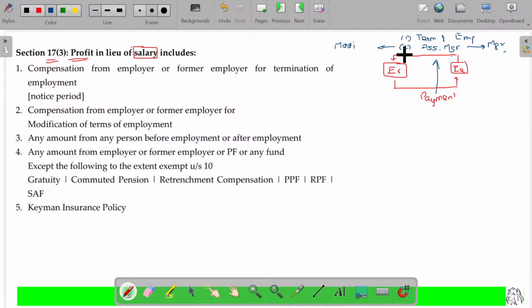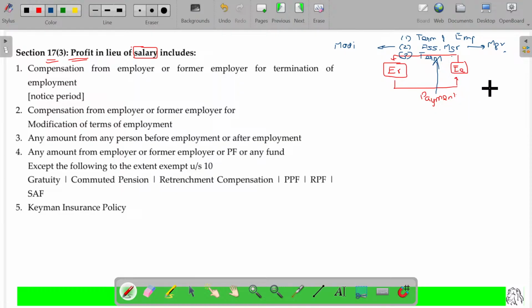Sometimes the employee may not be doing well. He may be terminated. Your service is not okay, or our business is not capable of giving salary anymore, so you can leave the job. So we want to go for lean management. We want to reduce the number of employees for the well-being of the company's profitability. So we want to terminate you. So the third case, he wants to terminate. Okay, simply he terminates.